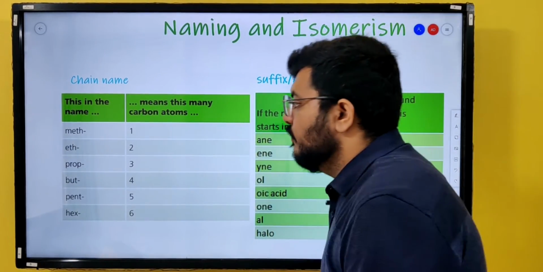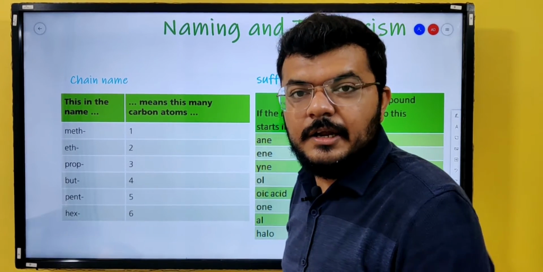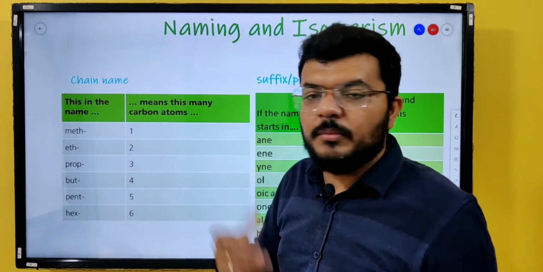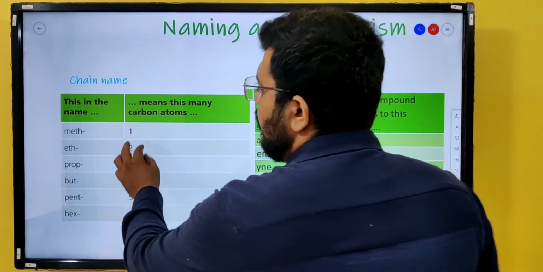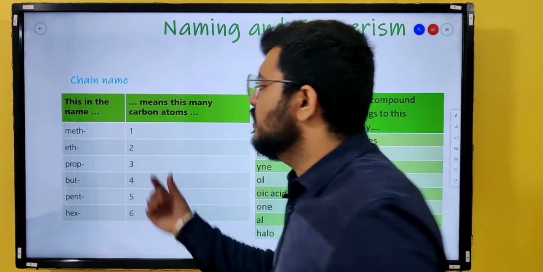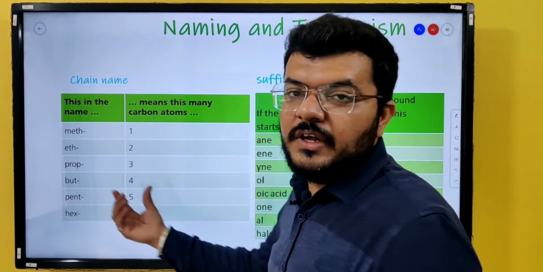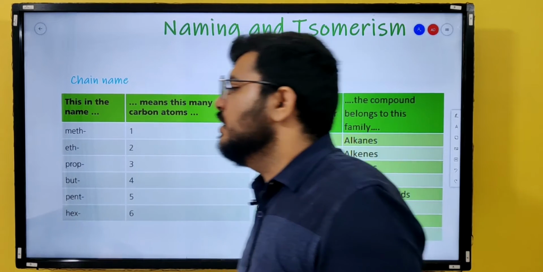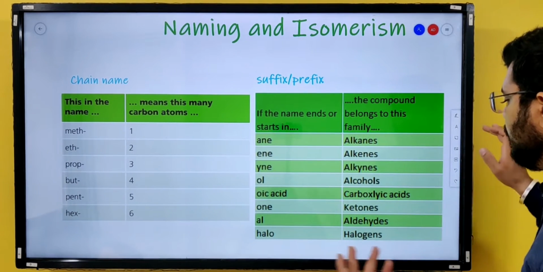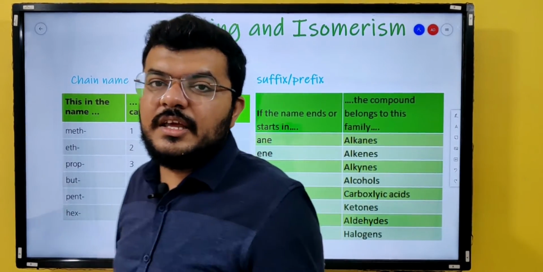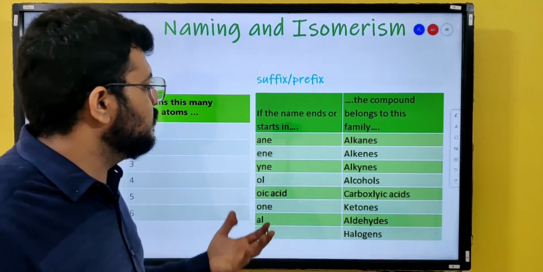So if there is one carbon in the compound, we start the name with meth. That is the chain name of the compound. If there are 2 carbon, then eth. If there are 3 carbon, then prop. If there are 4 carbon, then but. If there are 5 carbon, pent. 6 carbon, hex. But let us also understand how we name some functional groups.